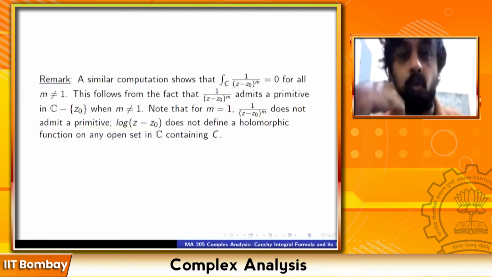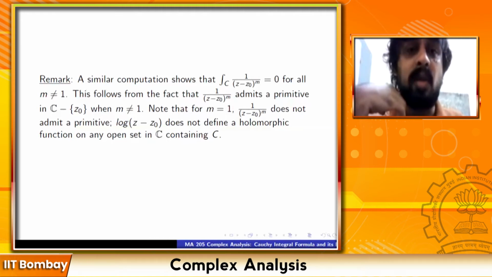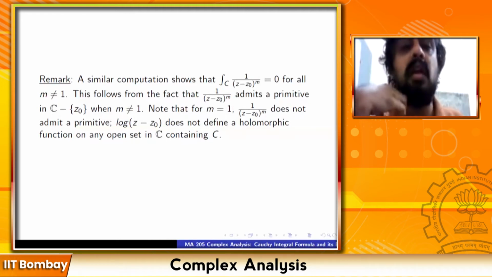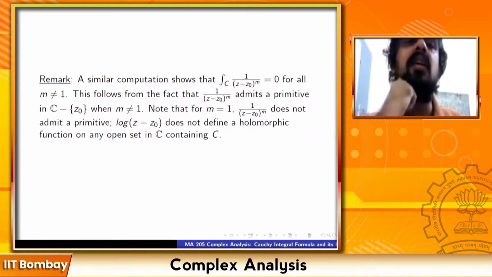Let's take m equal to 2. Take 1 upon (z minus z naught) squared, then its primitive is minus 1 upon z minus z naught, right? If you differentiate minus 1 upon z minus z naught, you will get 1 upon (z minus z naught) squared.